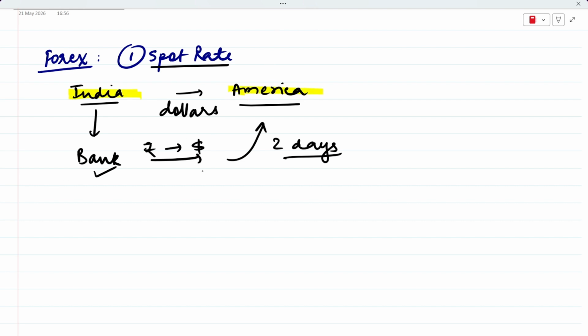First off, I'll go to a bank, I'll get my rupees exchanged for dollars, and then the money will go to America within 2 days, right? This is called a spot transaction.